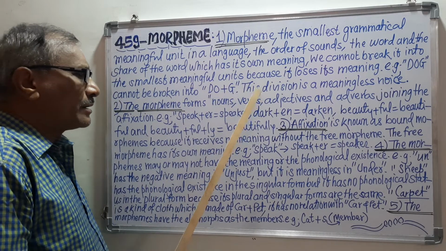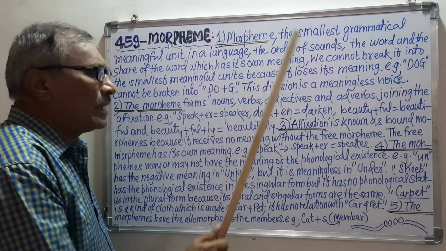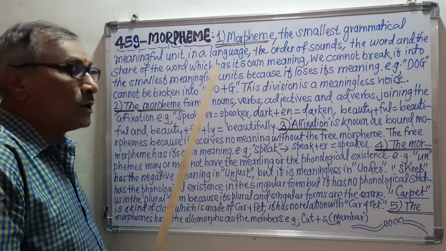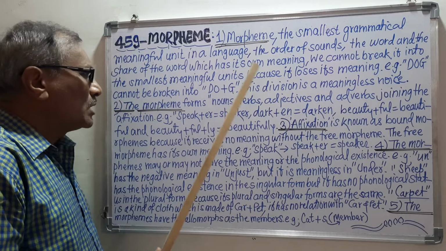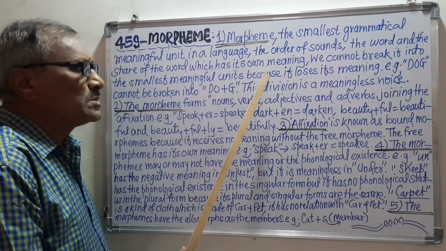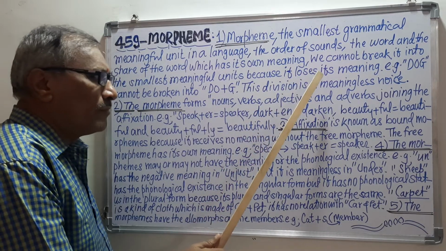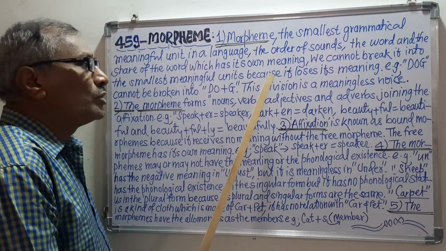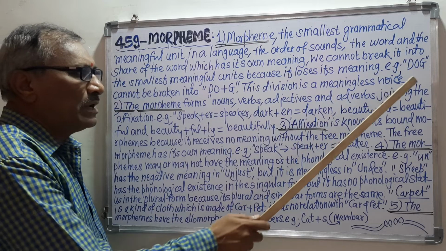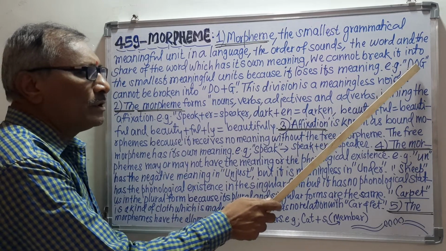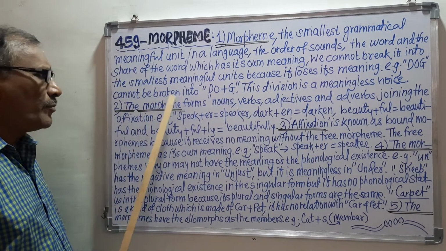Means when we break this morpheme, it loses its meaning, means it has no meaning at all. When we break it, it loses its meaning, means we cannot get the meaning of this particular morpheme, and that's why we cannot break the morpheme into the smallest meaningful units. For example, dog. Now see, we have taken the example, that is the dog. So dog is the example, and this dog cannot be broken into